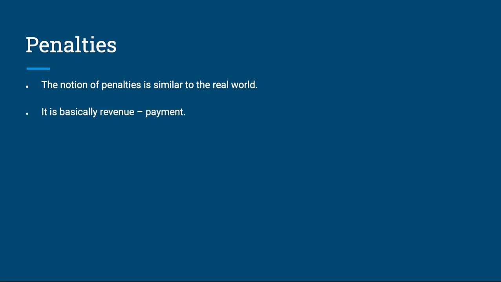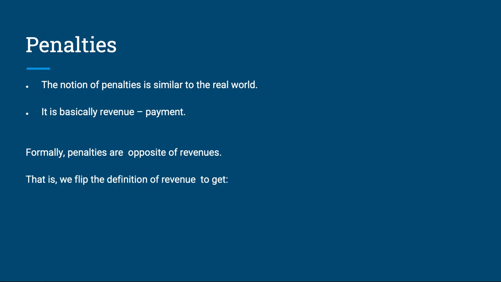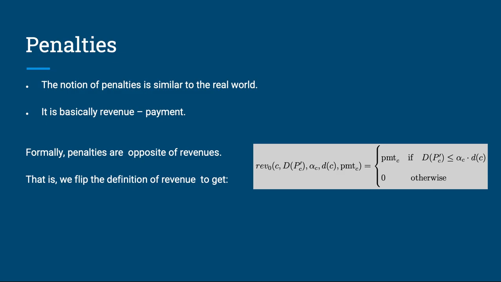Now we move to penalties. The concept of penalties in this project is quite natural. It is the revenue amount from a client C minus the payment amount received from a client. And if we take the definition for the revenue amount, then that would imply that the penalties need to be defined in exactly the opposite manner in relation to the payments. So we flip the definition of revenues to get the following one for penalty pen not.